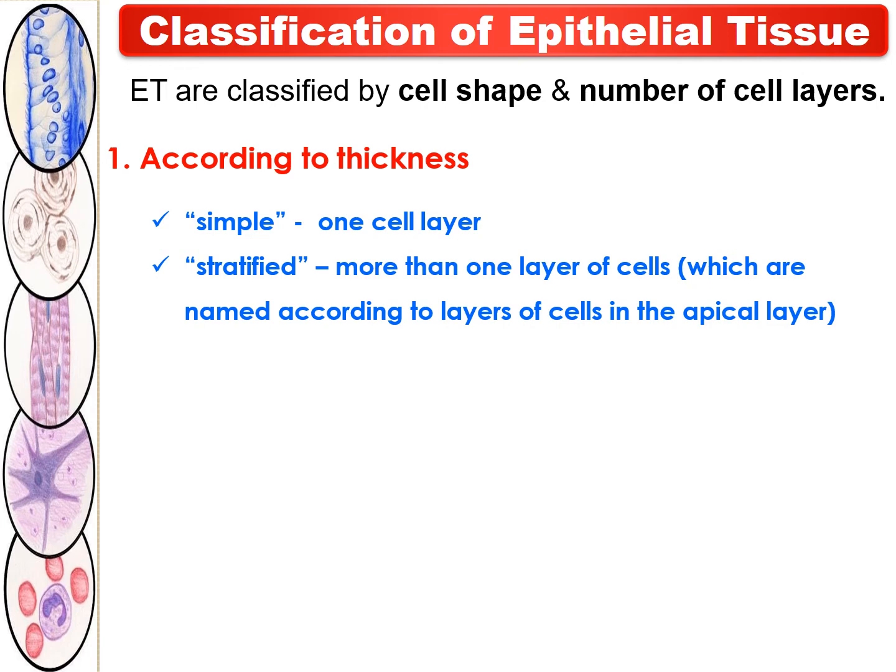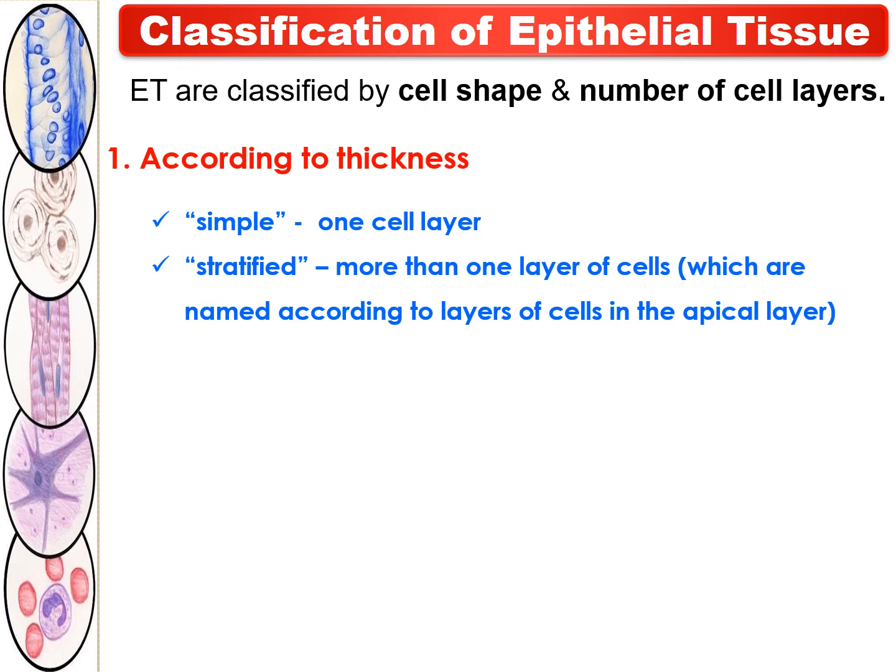If more than one layer of cells is there, then it is called the stratified epithelial tissue. We can also say these are named according to the layers of cells in the apical layer.